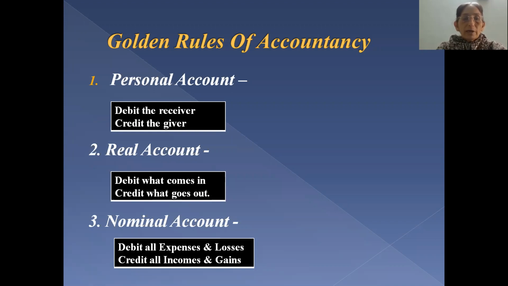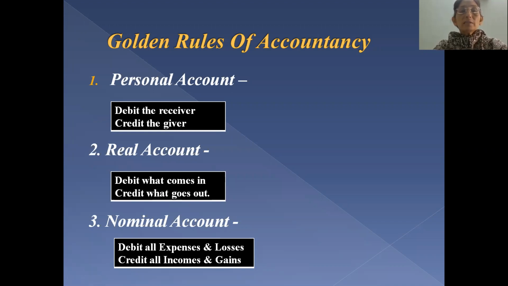And the third one, if it's a nominal account, then debit all expenses and losses and credit all incomes and gains. So if it is an expense of the business or if it is a loss of business, then that account is debited. And if it is an income of business or it's a gain of business, then that account is credited. So the account which is involved, if it is of personal nature, then debit the receiver, credit the giver. If it is of real account, then debit what comes in, credit what goes out. And if it is nominal account, then debit all expenses and losses and credit all incomes and gains.